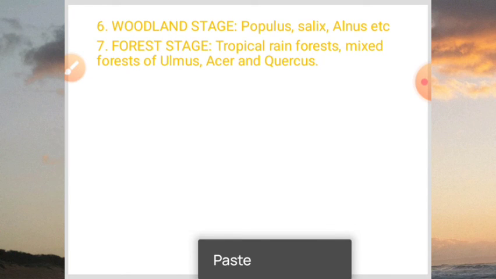So it is invaded by terrestrial plants like Populus, Salix, Ulmus, etc.